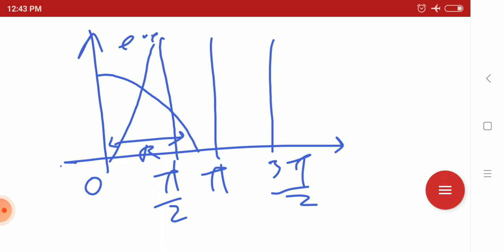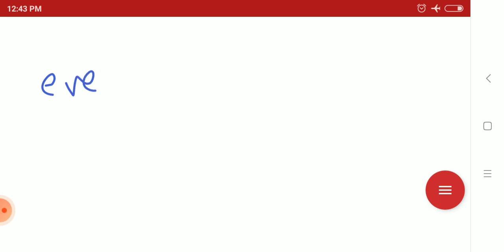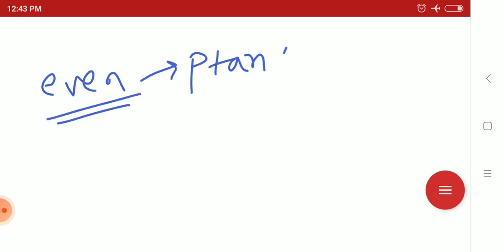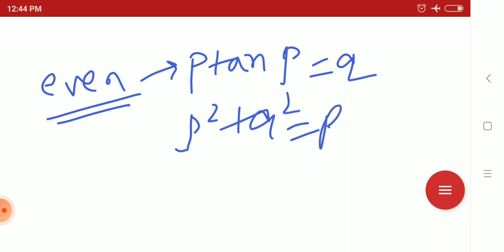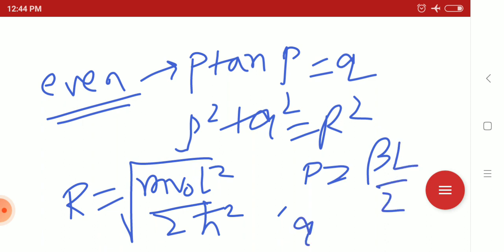For even potential and even wave function, we will get three relations: P tan P equals Q, P square plus Q square equals R square, R equals root over mV0 L square by 2 h cut square, where P equals beta L by 2 and Q equals alpha L by 2.